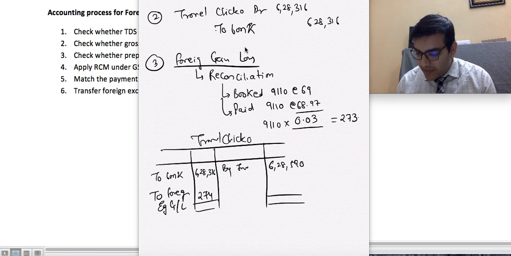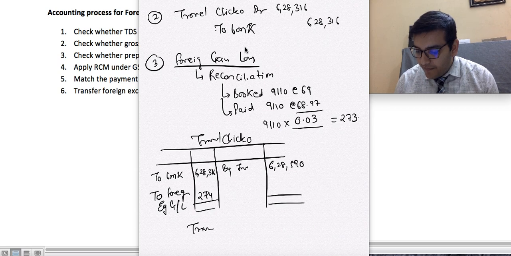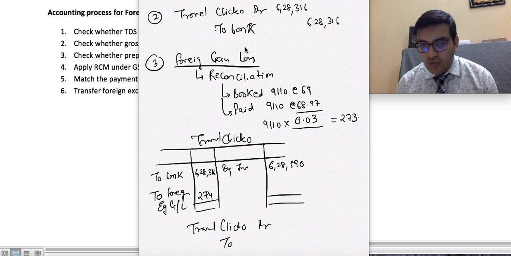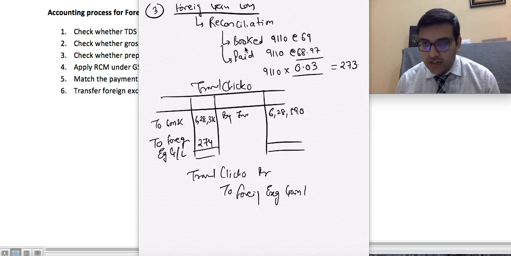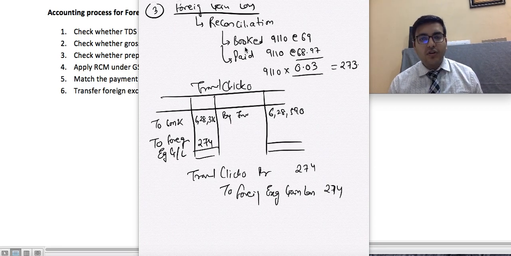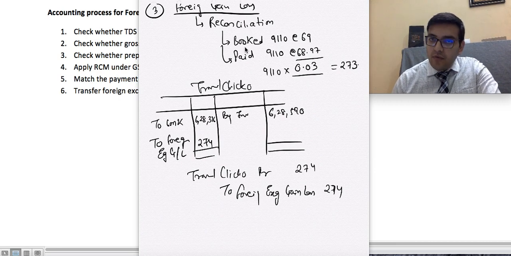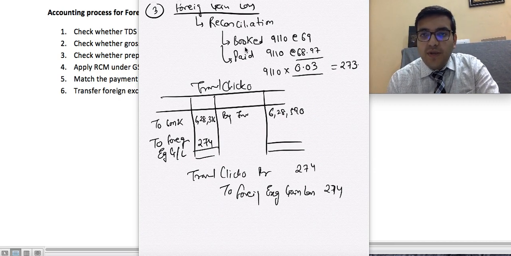Okay, so what will be the accounting entry? The accounting entry would be Travel Clicko debit to foreign exchange gain loss 274, and this is how the account is closed. Okay, so I think I have made it clear how accounting of a foreign transaction is done.